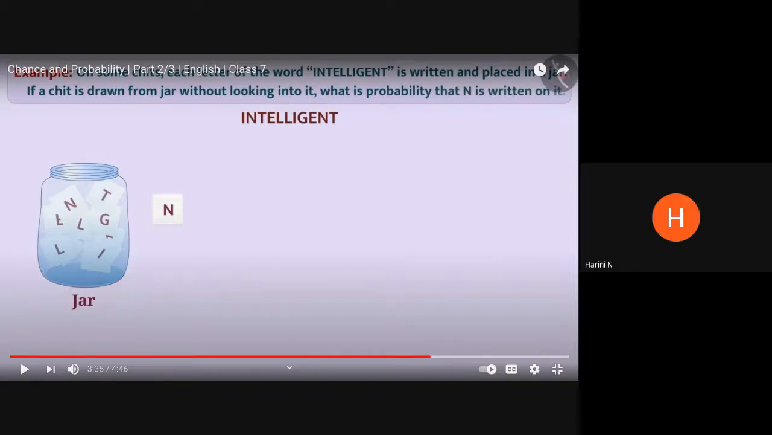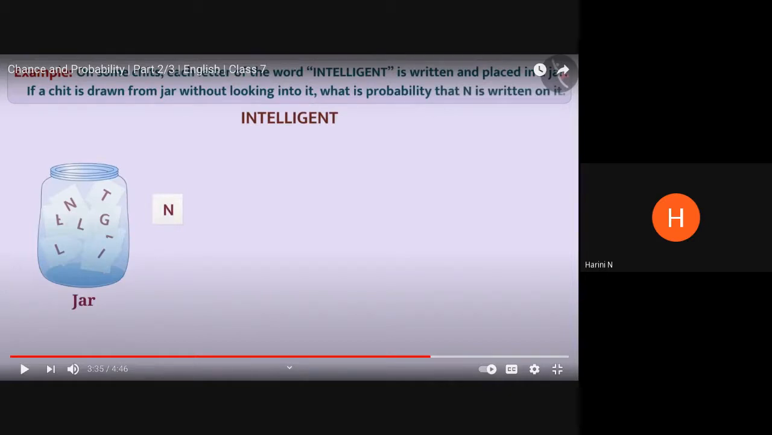So there are 11 chits which are made with all the alphabets of the word intelligent, and it is put inside a jar. The question is, if a chit is drawn from the jar, you are not going to see. You're going to close your eyes and remove one chit. What is the probability that N is written on it?